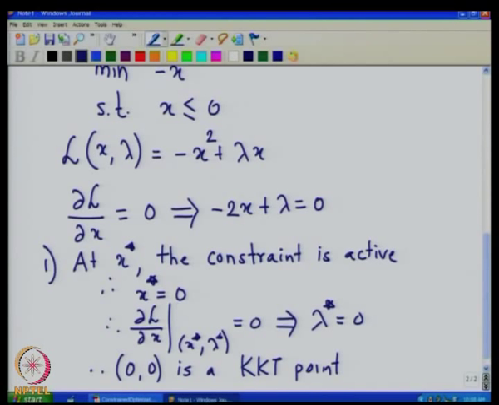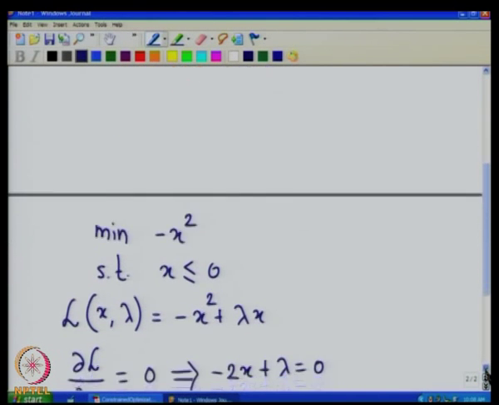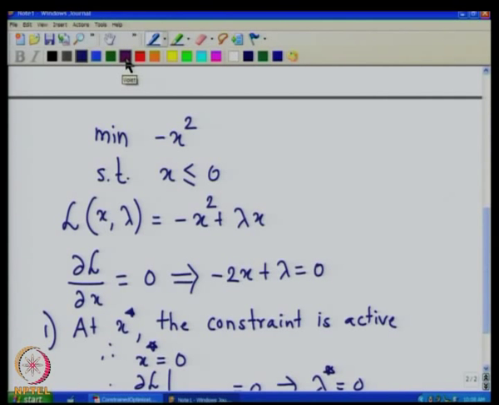Now, let us look at this function. If we take the function minus x square and the constraint x less than or equal to 0, x less than or equal to 0 means we are interested in the non-positive values of x, and the function would be like this.